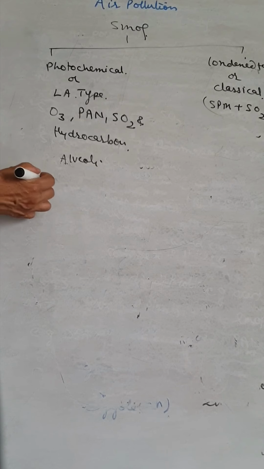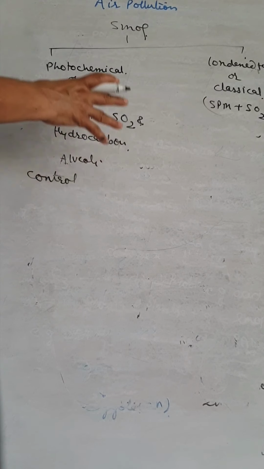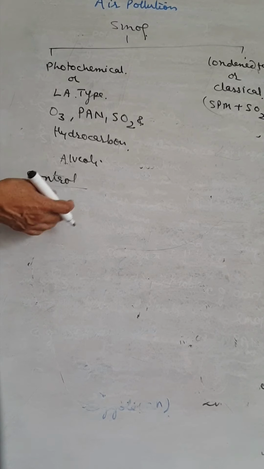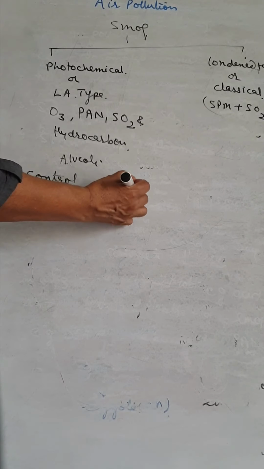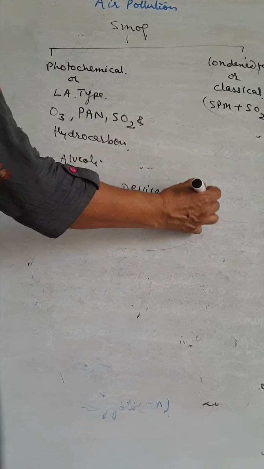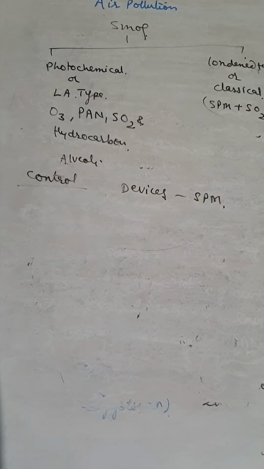Next, the control of air pollutants. We should use devices to control air pollutants. The first is control by use of certain devices, mainly for SPM, suspended particulate matter.